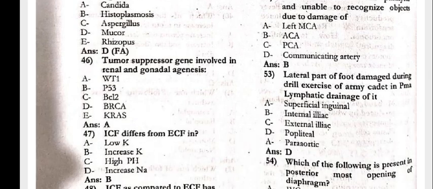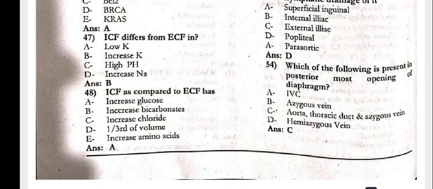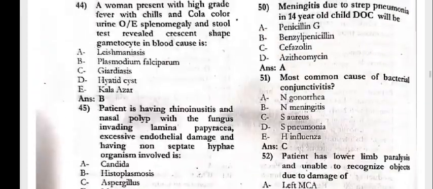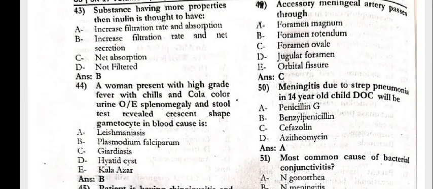The tumor suppression gene involved in the renal and gonadal agenesis is WT1. ICF differs from the ECF in the increased potassium. ICF as compared to the ECF has the increase in the glucose. Next, 49, the accessory meningeal artery passes through the foramen of Vesalius.